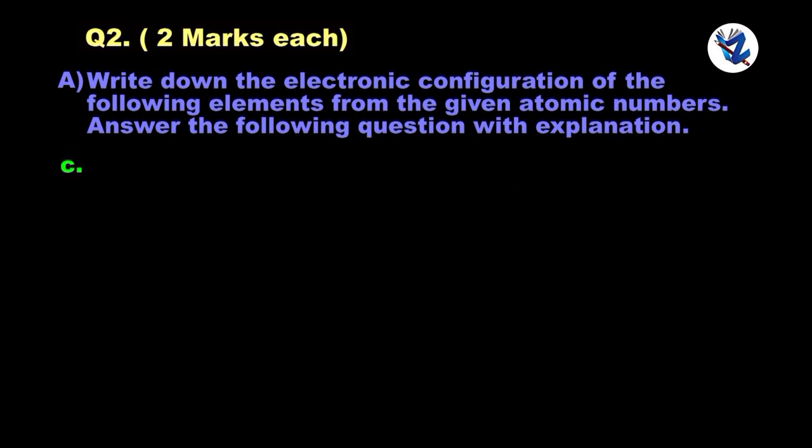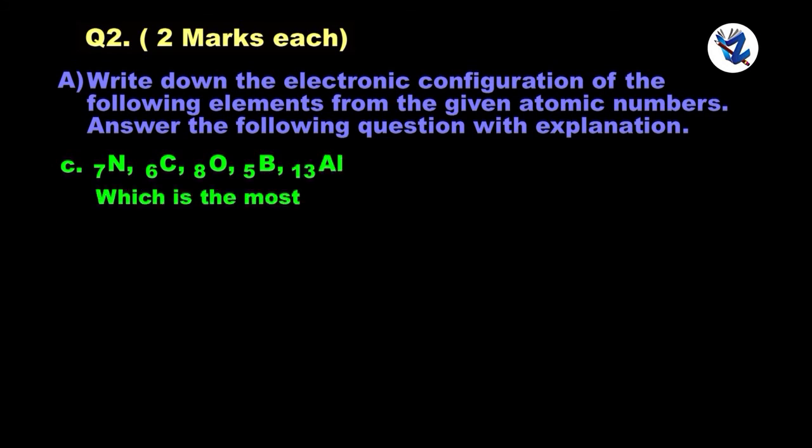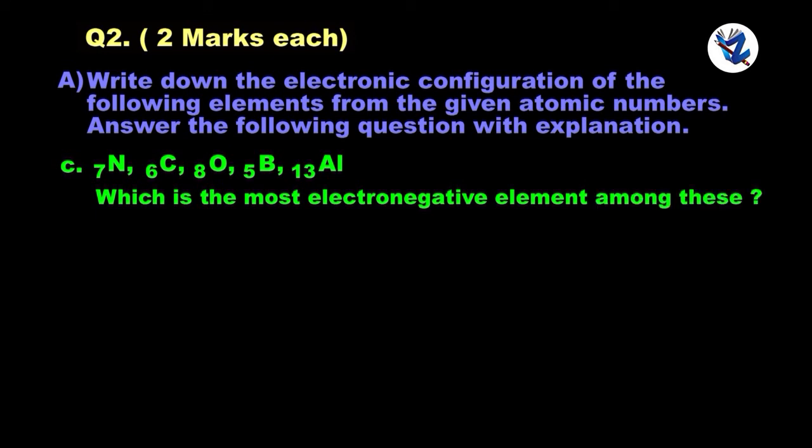Next is nitrogen 7, carbon 6, oxygen 8, boron 5, aluminium 13. Which is the most electronegative element among these?